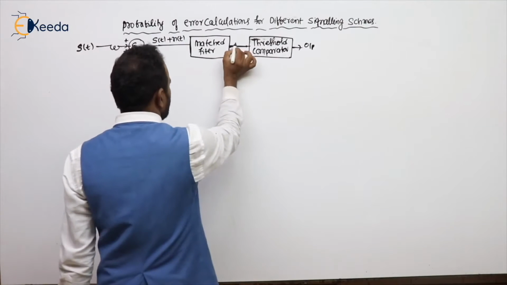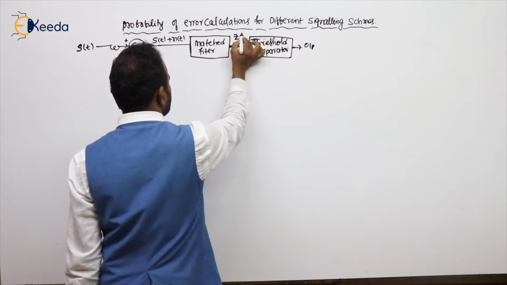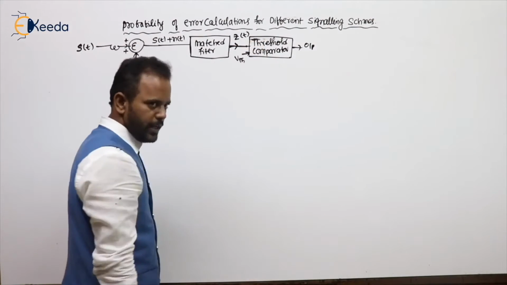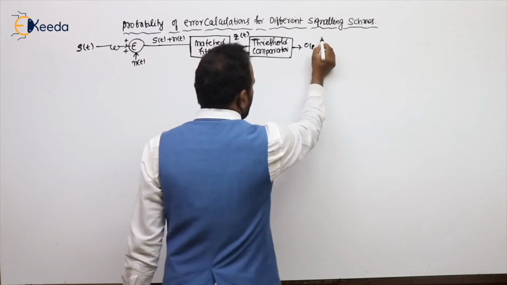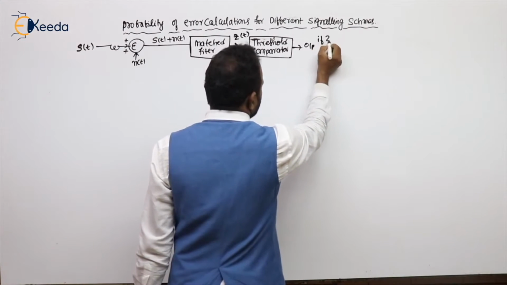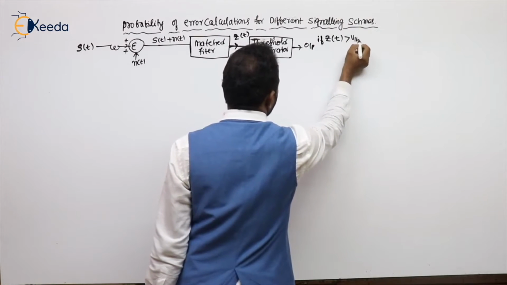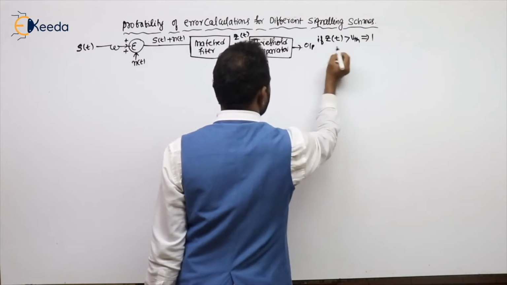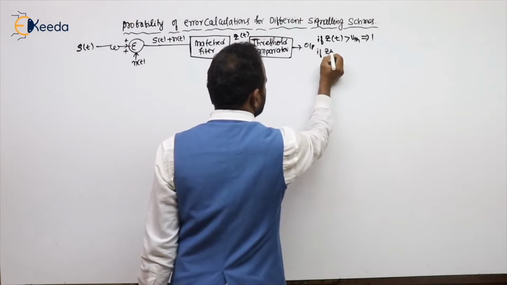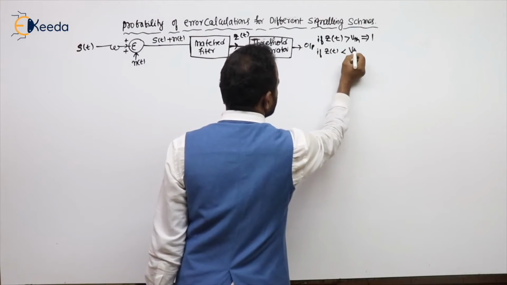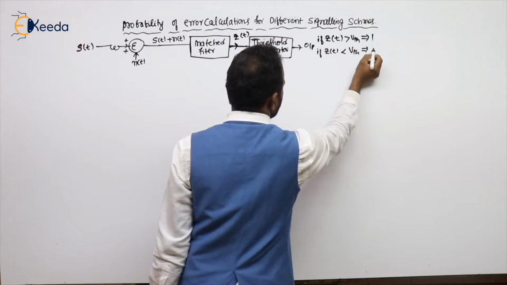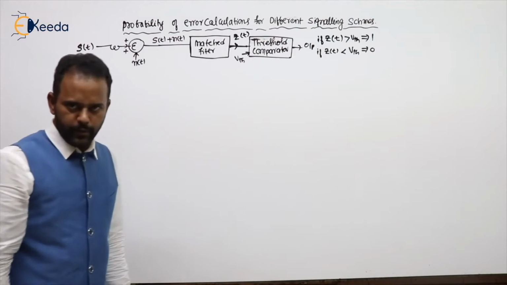For example, let me take the matched filter output as Z of t. If Z of t is greater than VTH, it will generate a 1 symbol. If Z of t is less than VTH, it will generate a 0 symbol.